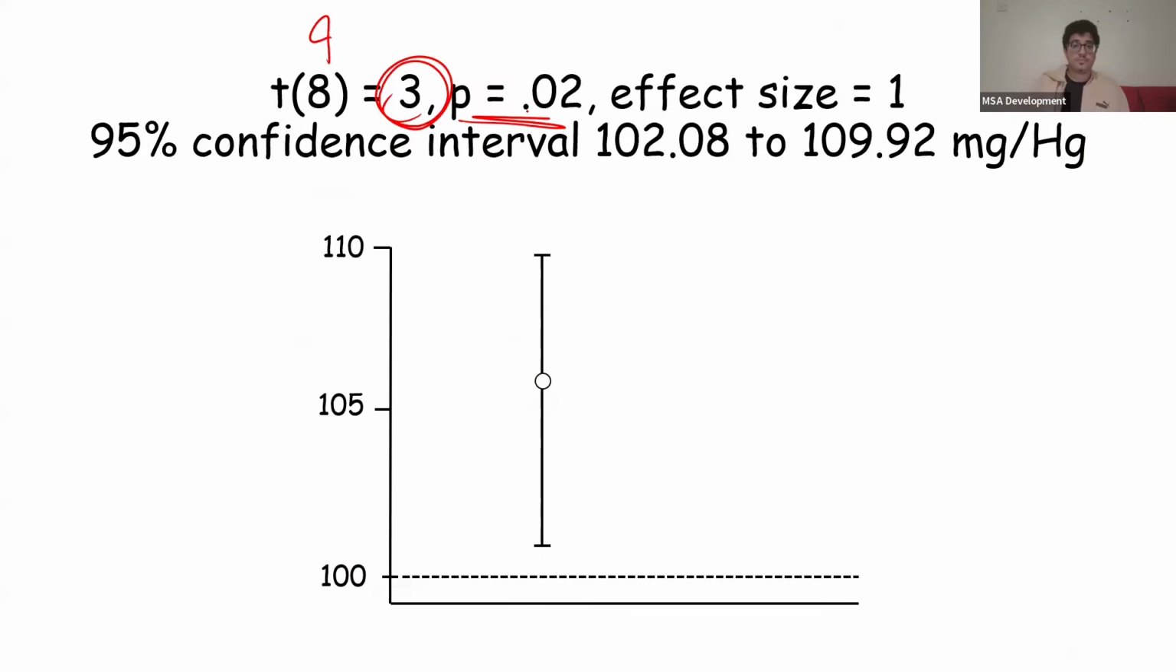Our t-value is equal to 3. Our p is equal to 0.02. So this is statistically significant. And our effect size was calculated to be 1, which is great. The 95% confidence interval is 102.8 to 109, and we can see it here.